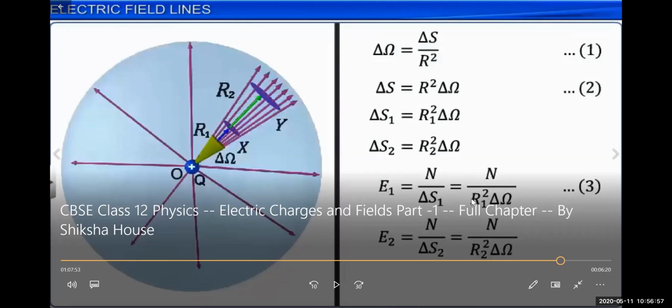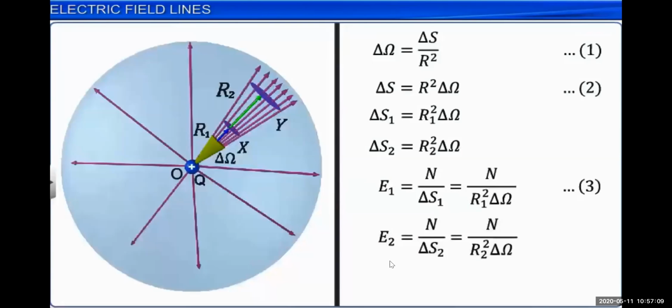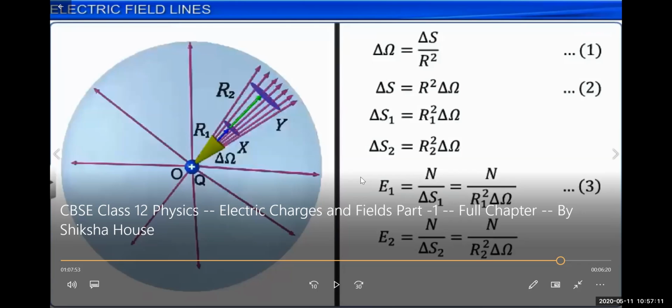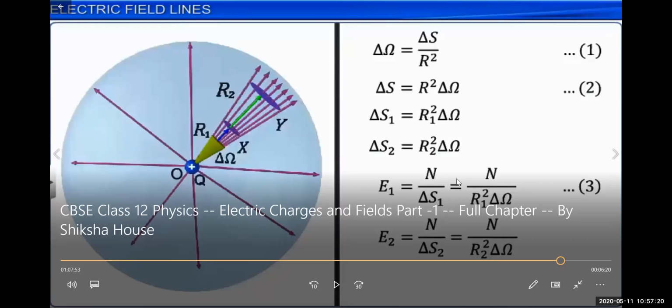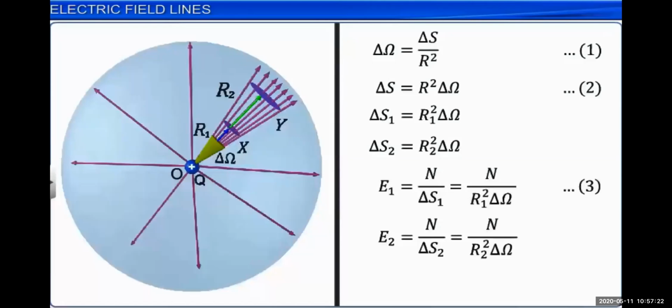In the case of E2, the electric field at point Y, it is equal to the number of electric field lines n divided by the surface area delta S2 of region Y, that is n upon R2 square delta omega. Now we have E1 equal to n upon R1 square delta omega, and E2 equal to n upon R2 square delta omega.